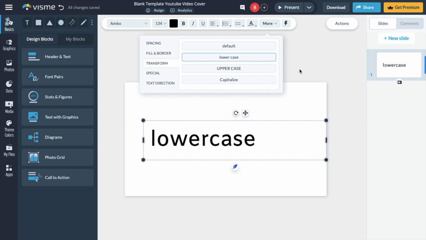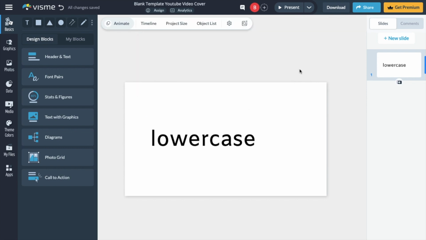So pretty straightforward, but that's how you guys can make text all lowercase letters here on Visme.